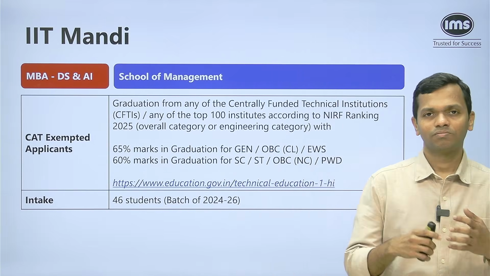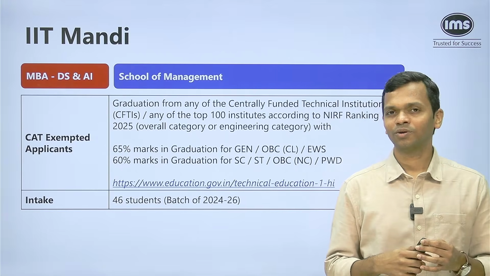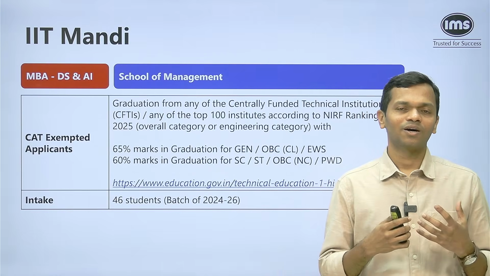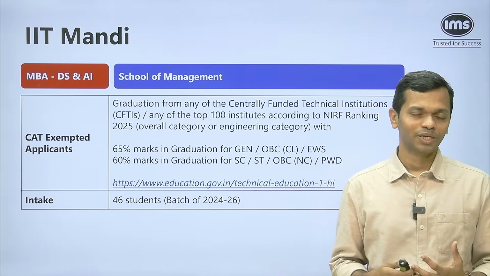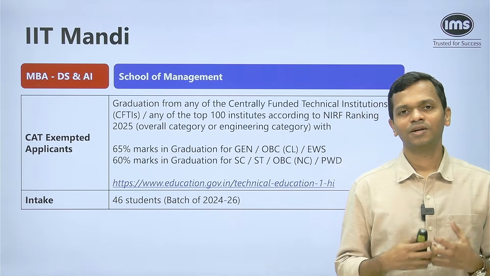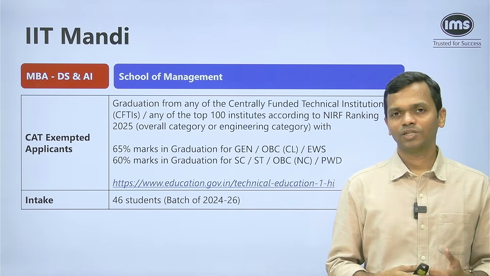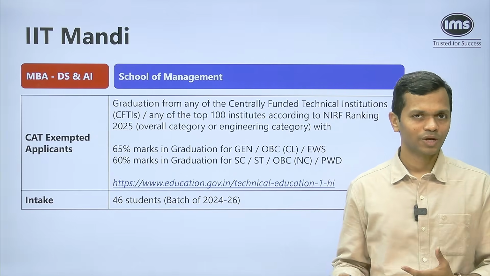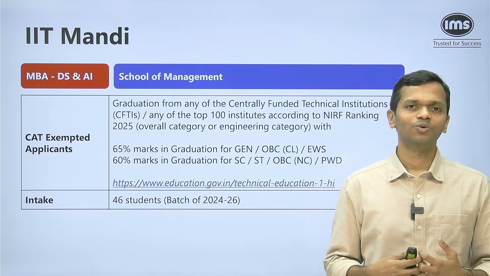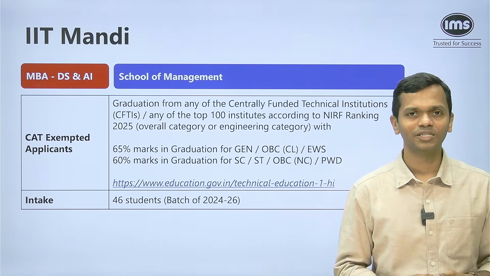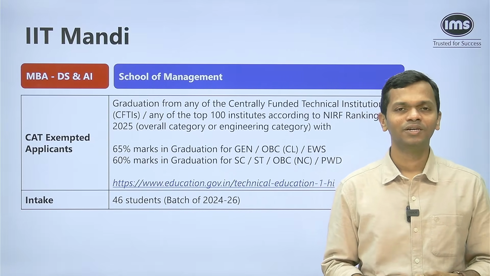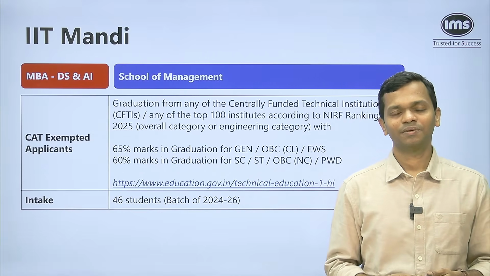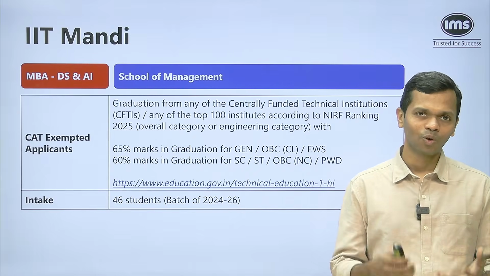So make sure that you consider IITs first of all. It's not that IITs are only known for technical or technological excellence. They are also very good when it comes to offering management education. So give them a consideration. Have a look at the past data, the cutoffs and all of that. Look at the placement statistics, look at your own aspiration, and then decide whether you want to apply or not. Of course, factor in all these conditions and exemptions that we spoke about, because if you're not eligible for a certain program, obviously you will not be able to consider it. So go and do all the research.